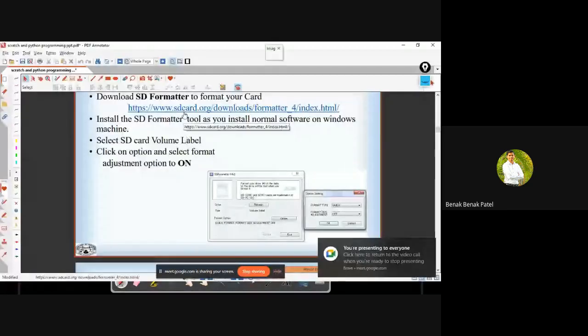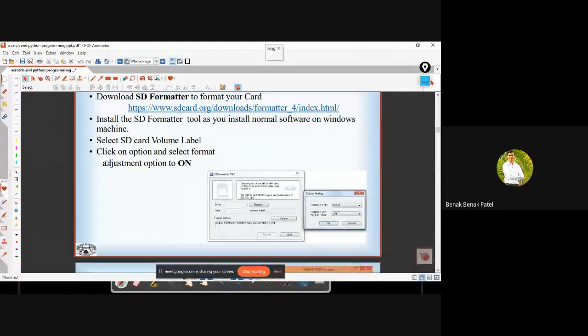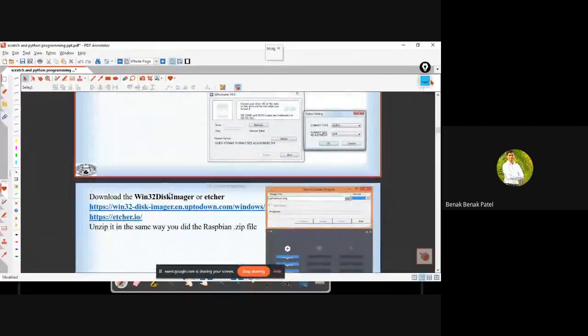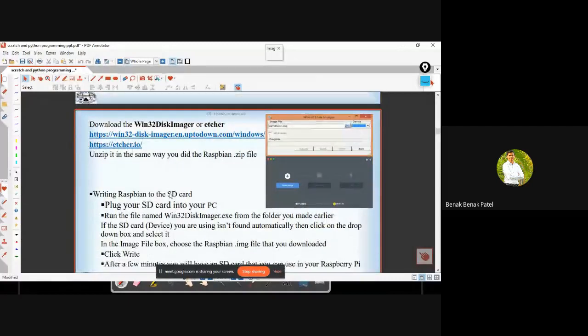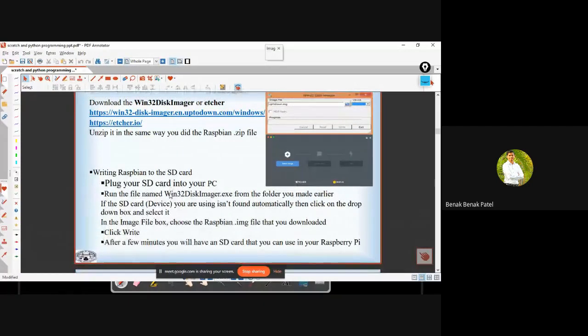You're supposed to install this, select the SD card volume label, select the format option with adjustment option on, and you can format your SD card. Followed by that, in order to burn the Stretch OS, we need one more software. Either you can go for Win32 Disk Imager or HF, whichever you prefer.